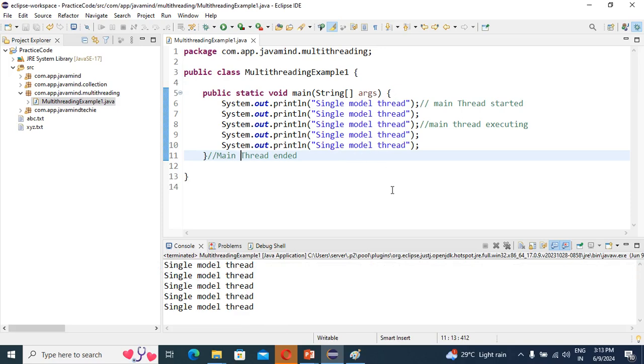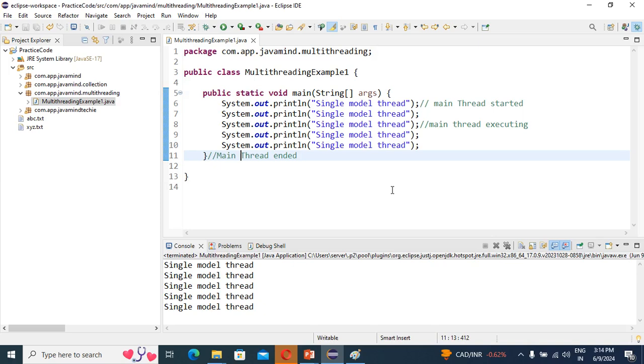Always keep in mind, if the application contains only one thread, then we get the exact output. Here, how many times will the data be printed? 5 times. That is the exact output. Why? Because we have a single thread, only the main thread.